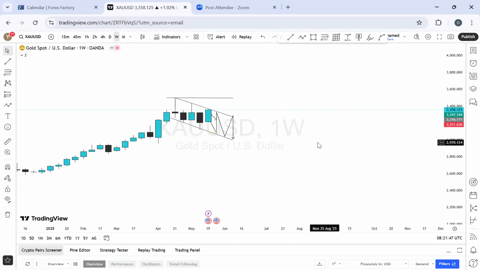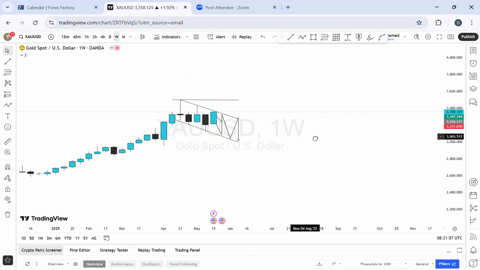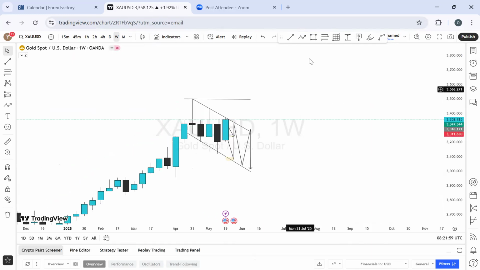On the weekly, what do we have? I was seeing more of a range in here, and I was expecting more bearish momentum, back and forth, before this level broke out. But currently, it's showing more bullish energy. For this week, we're going to determine what will be the fate of gold.